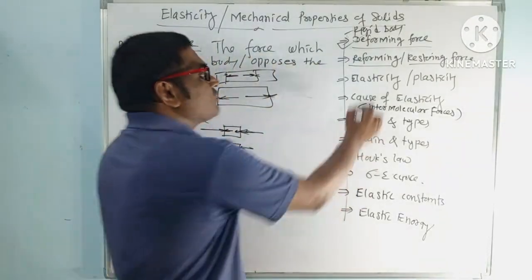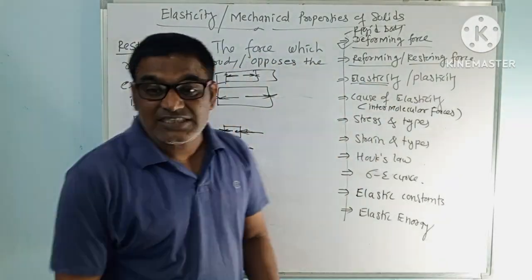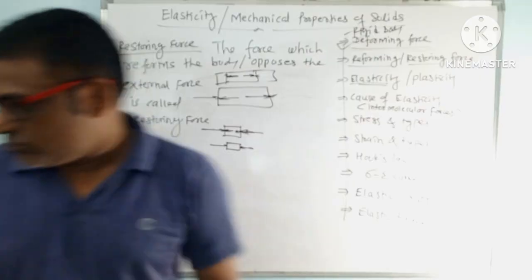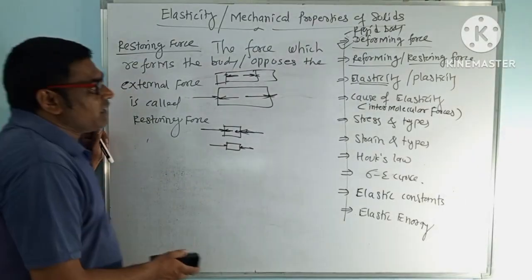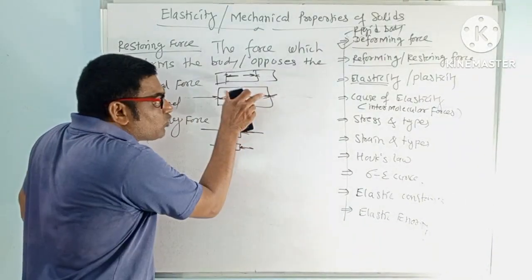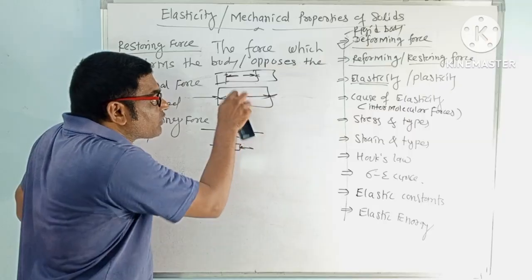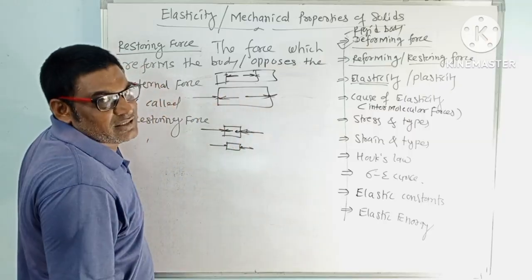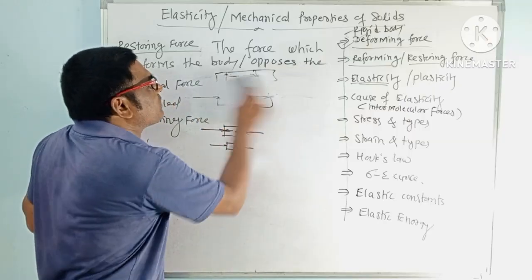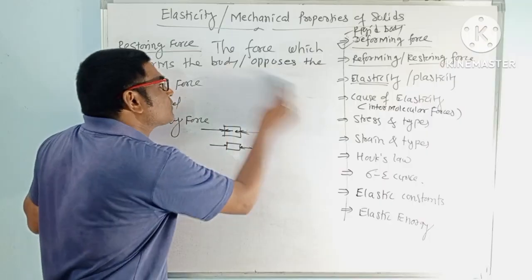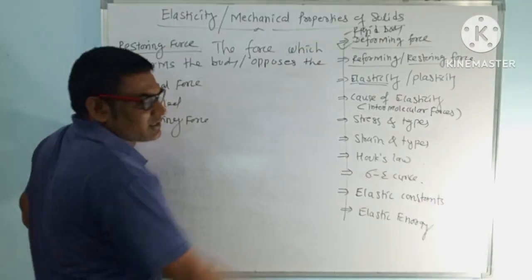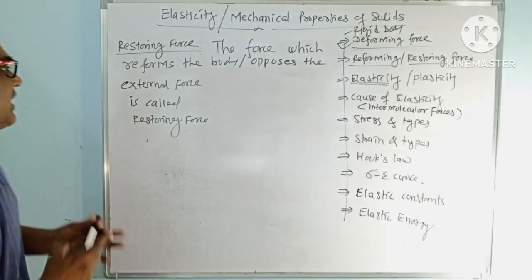Okay. Now let us come to this word elasticity. What is this elasticity? As I told you just now, after removal of the force, the body is going to reform, going to get its original shape and size. It will obtain its original shape and size after removal of the force. So this property is called elasticity. This property is called what? Elasticity.